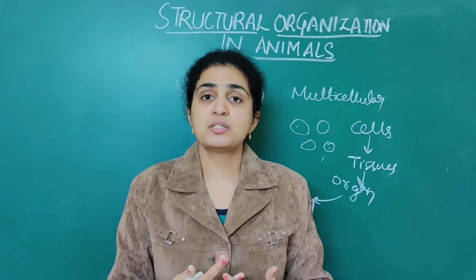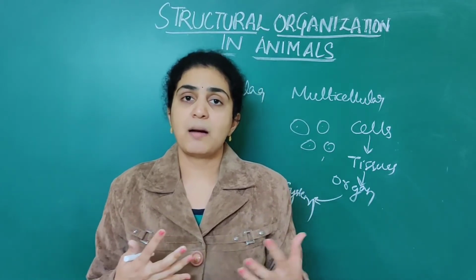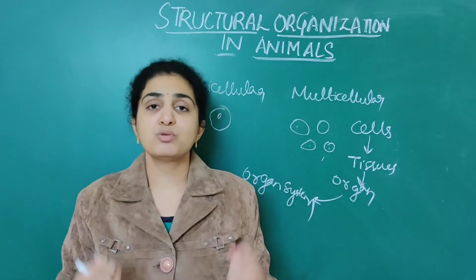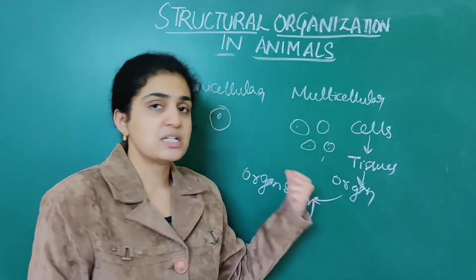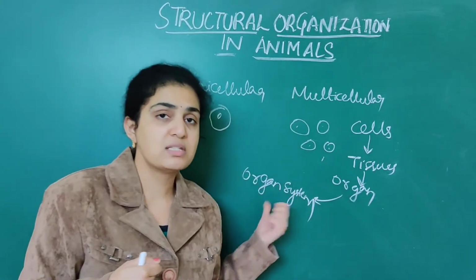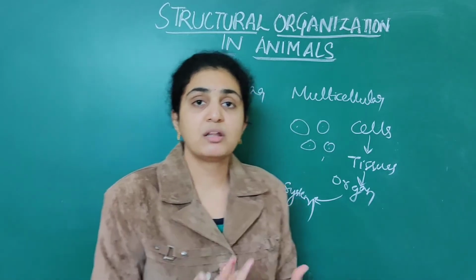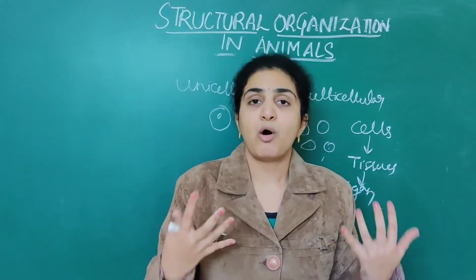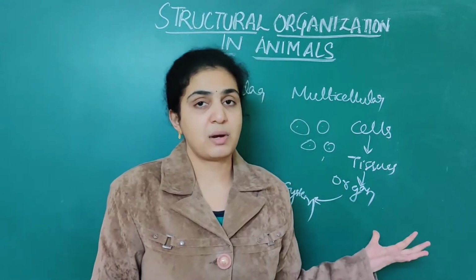When all the tissues combine, they form organs. When all the organs combine, they perform together an action that is called an organ system. So cells, tissues, organs, then organ system. Finally, these all constitute the functioning of our different organs. So this is about the first part.